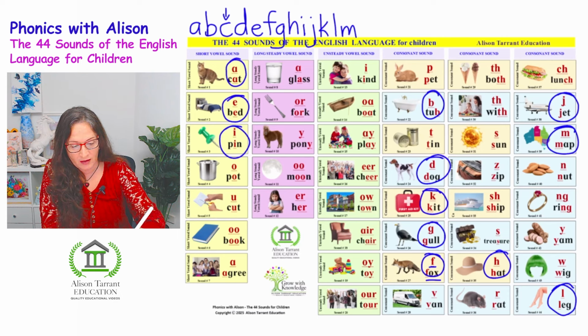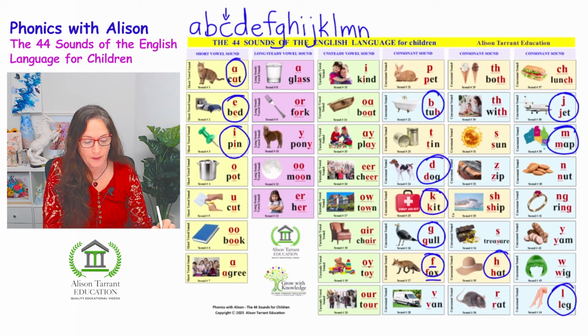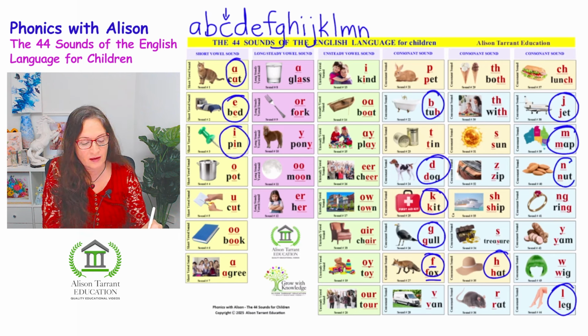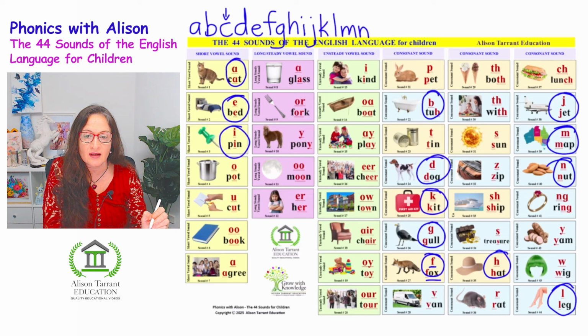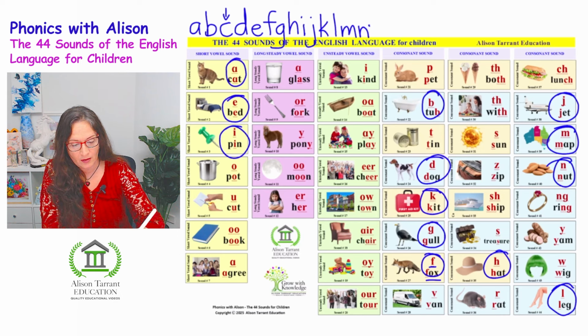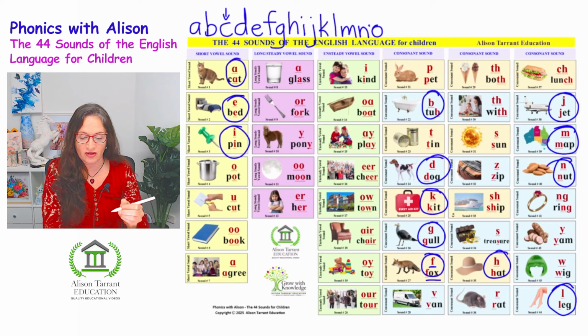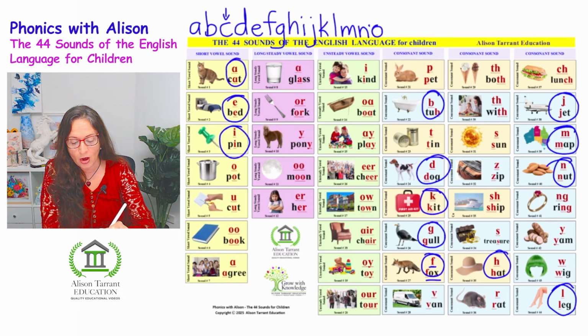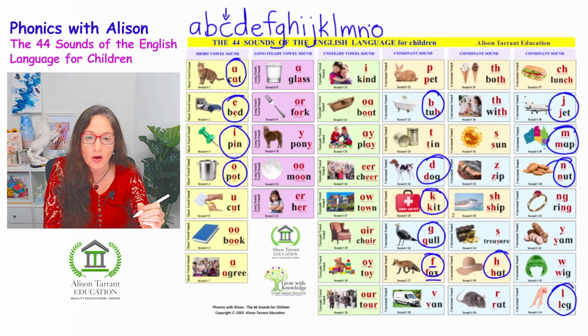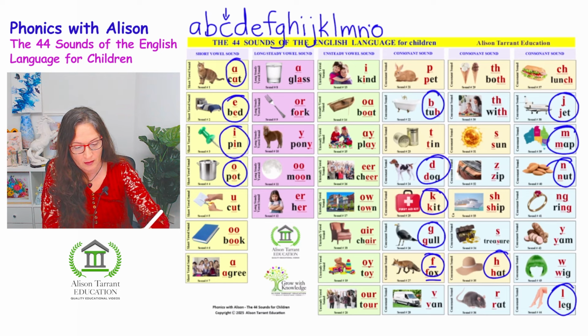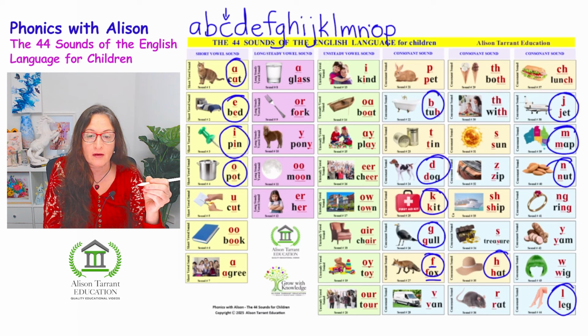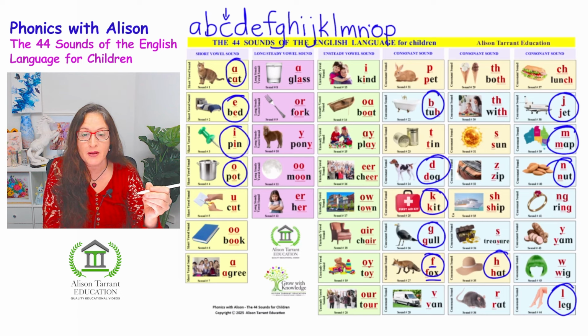Now the next letter is N. And this is N, as in nut. O has the sound O when you're teaching just letters of the alphabet. O, as in pot. And we've got the sound of the letter P, which is P, as in pet.